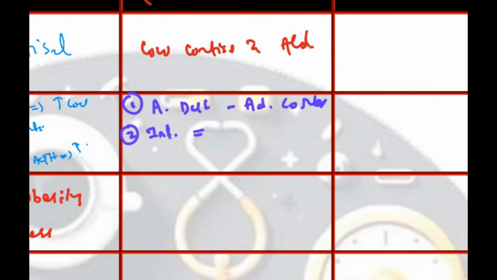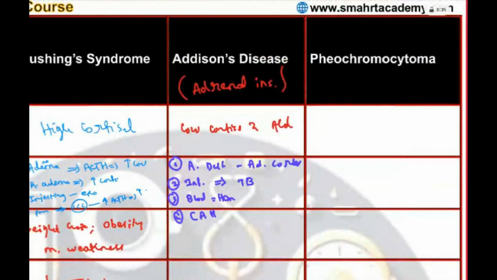Which infections? TB. Or if infection is also not destroying, blood might be ruptured in the adrenal gland, that is, adrenal hemorrhage. Or congenitally the problem is there: congenital adrenal hyperplasia. So these could be the four causes of Addison's disease.